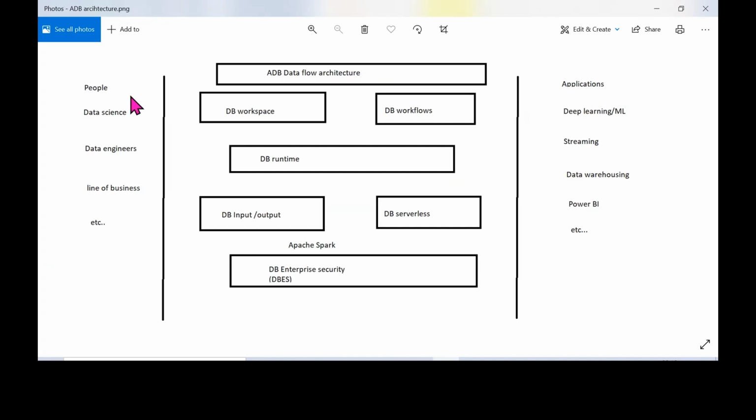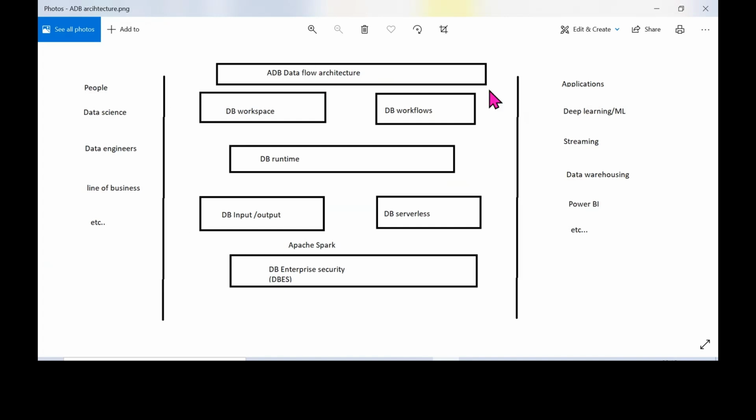So these are the different kinds of people who will make use of our Azure Databricks. It could be line of business, whatever. So all these people can work unifiedly in a single environment, which is our Azure Databricks.